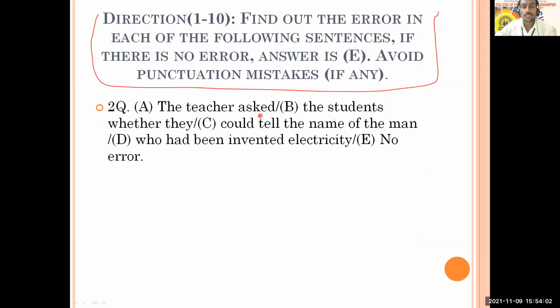The teacher asked the students whether they could tell the name of the man who had been invented electricity, and people come with answers. From Prithvi Raj, I got his response. I will not disclose his answer; at the end, I will disclose it. So Prithvi Raj is with his answer. Others, please reply.